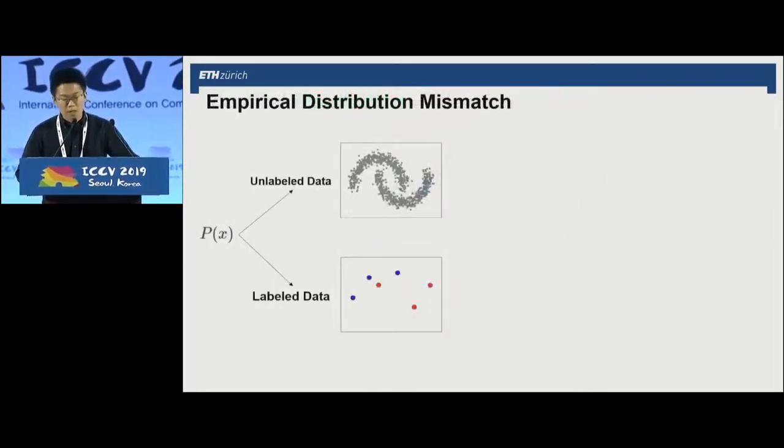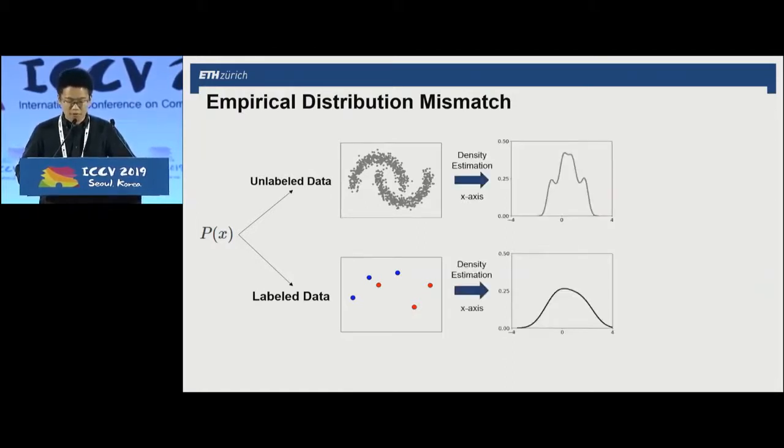We sampled labeled and unlabeled data from the same distribution. The large number of unlabeled data can well describe the underlying distribution. However, the limited amount of labeled data can hardly describe the 2-moon. By applying kernel density estimation on the x-axis, we can better see this considerable empirical distribution mismatch.